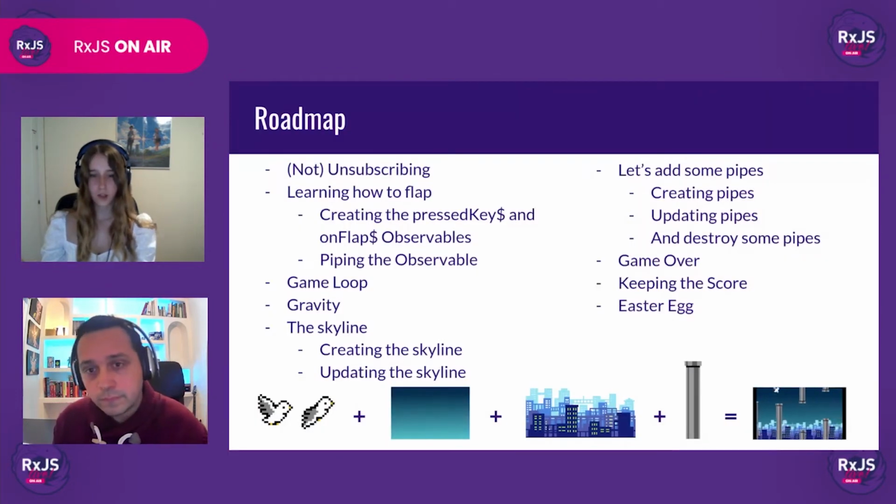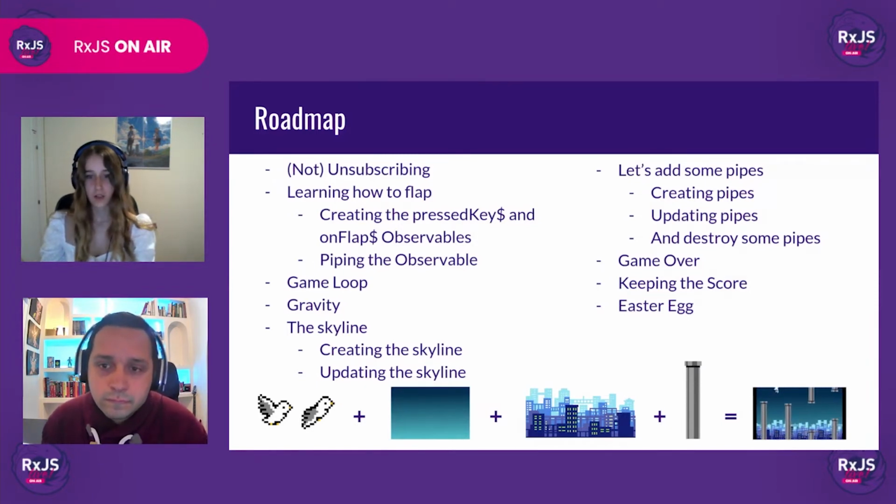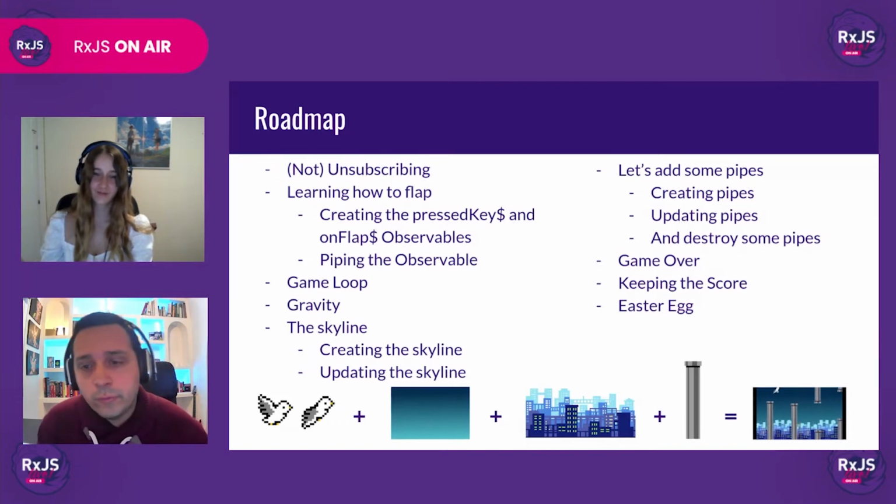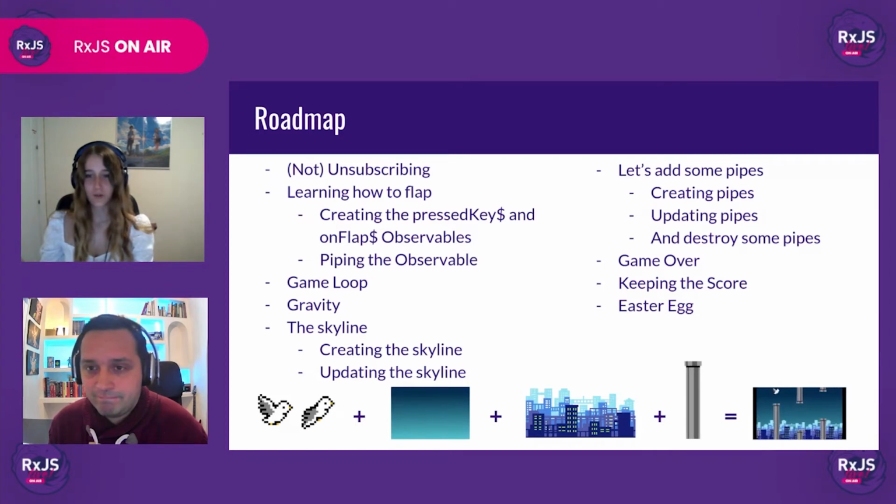So, in order to make things easier, we've divided the application into several simple steps. We'll start off slowly by learning how to flap, because there is no Flappy Bird without flapping. Then we will continue with another crucial part of this and every single video game out there, the game loop. Once we've got our game loop, we'll need to add the remaining elements, which are basically the skyline and the pipes.